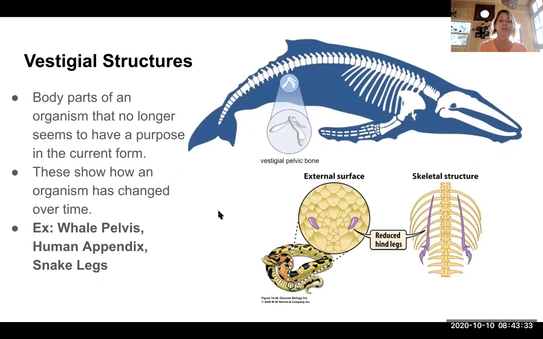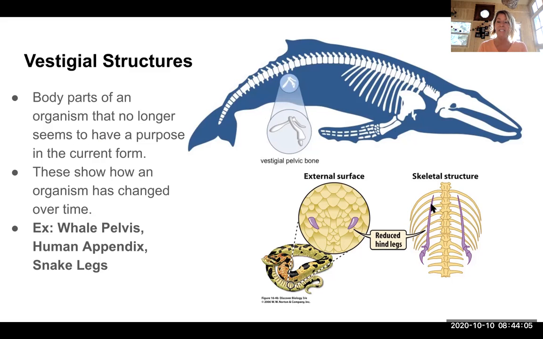Okay, vestigial structures. I find this one super interesting. So vestigial structures are these parts of anatomy that belong to an organism that no longer serve its original purpose, but give us sort of a window into the past of that organism. So whales, which once walked on land, have these vestigial pelvic bones, these bones that are just left inside their body that used to attach to their hind legs when they walked on all fours on land before they started to go into the ocean and swim.